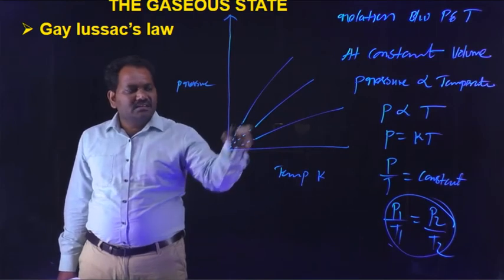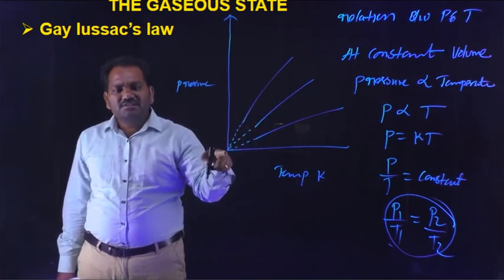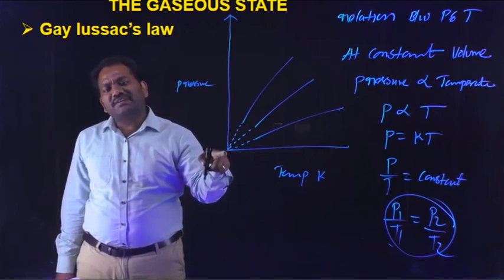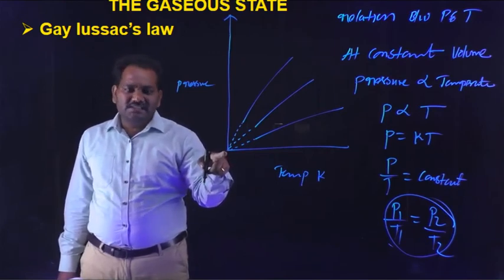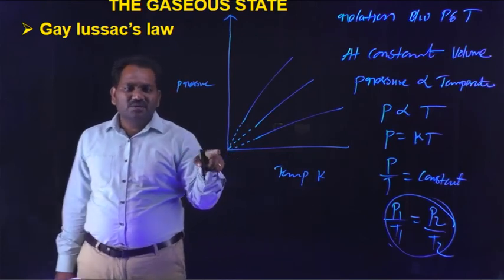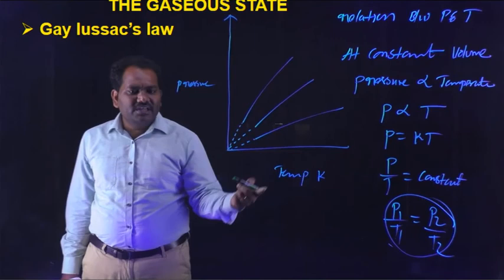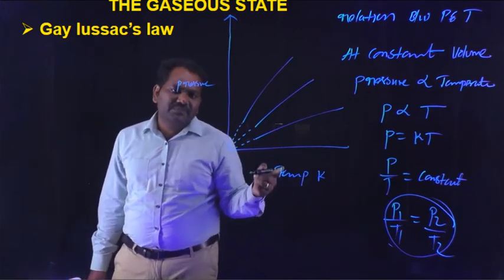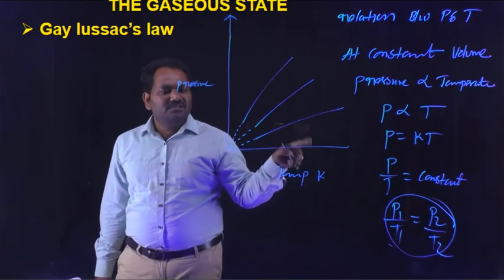The lines intercept at 0 pressure either at 0 kelvins or at minus 273 degrees centigrade.